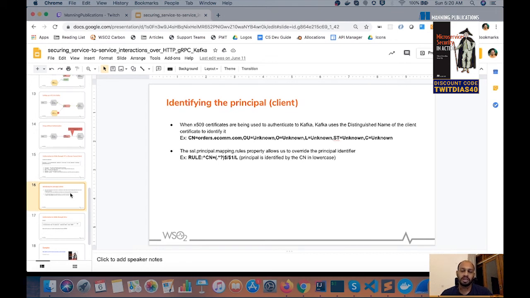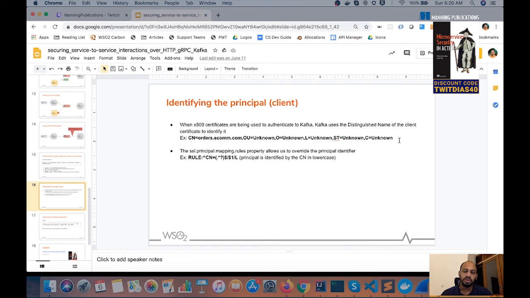Now, when using mTLS, Kafka by default uses what is known as the distinguished name of the client. If you're familiar with certificates, you know a certificate has various attributes called the common name, the OU, and all of that. The combination of all of this information is known as the distinguished name, and by default Kafka uses this distinguished name of the client to identify it.